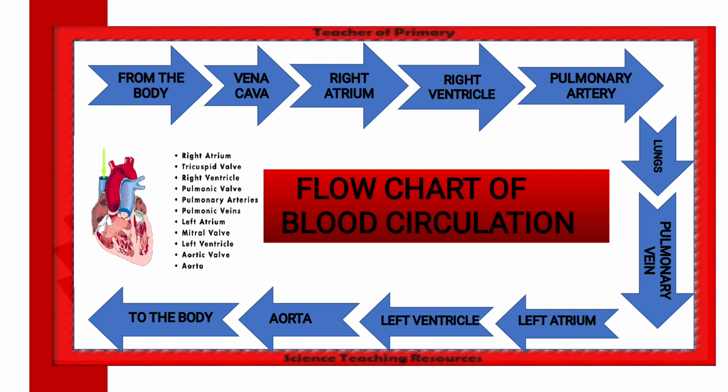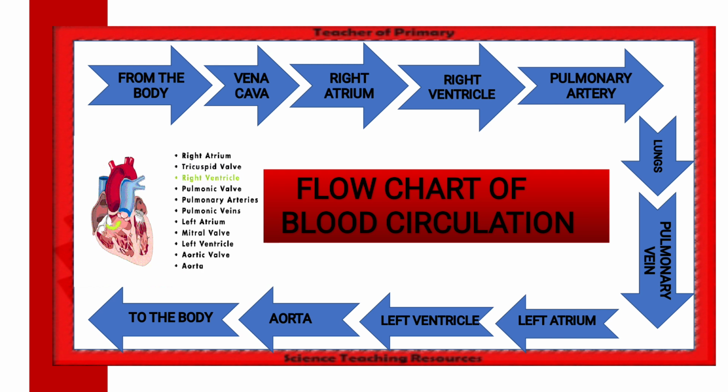The superior vena cava will give from the upper portion of the body and the inferior vena cava from the lower portion, which we have discussed in previous slides. These two vena cava will give deoxygenated blood to the right atrium and the valve will open. The deoxygenated blood will be passed to the right ventricle.